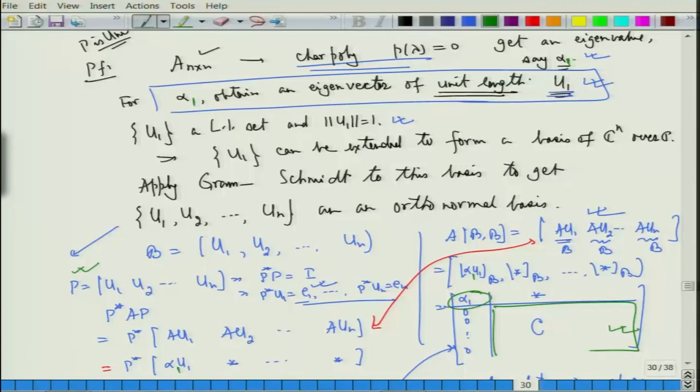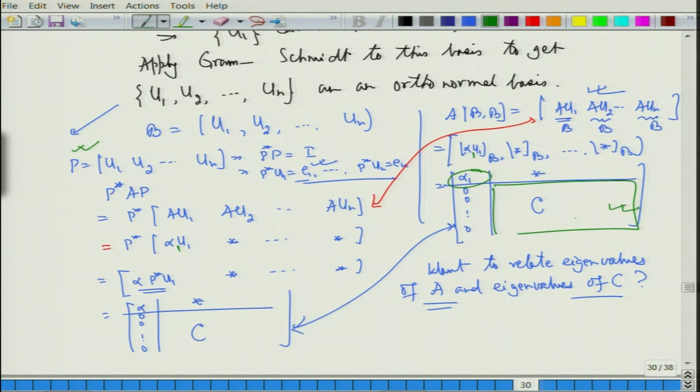So, from n I could go to an n minus 1 by n minus 1 matrix C, apply induction to it and get my results, all right. The important thing was that I could get a matrix C which is n minus 1 cross n minus 1, and the rest of the part, everything was 0 on the first column other than alpha 1, fine. So, I was in the process of making it an upper triangular matrix, fine. Now, that was the first thing we observed.